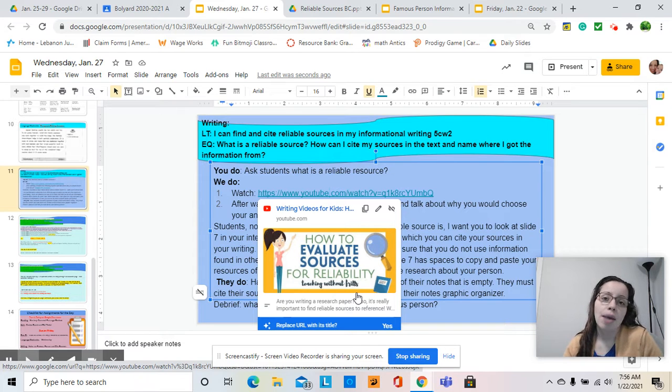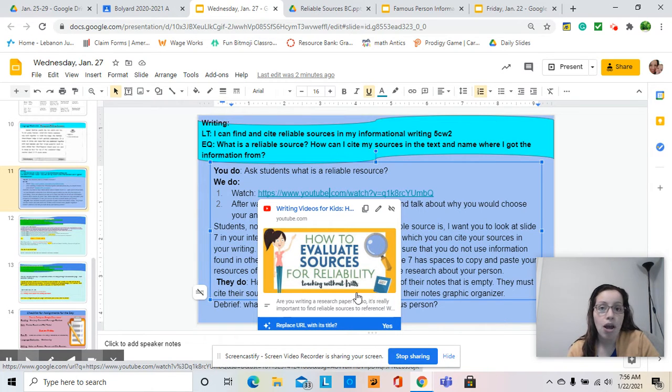Facebook, Instagram, Snapchat, all those social media sources, they are not reliable sources either because anyone can post there and say whatever they want freely. However, those websites that usually end with .gov, meaning government, or .org, because it's an organization, those are usually very reliable sources. Books are reliable sources in the sense that they have been published.